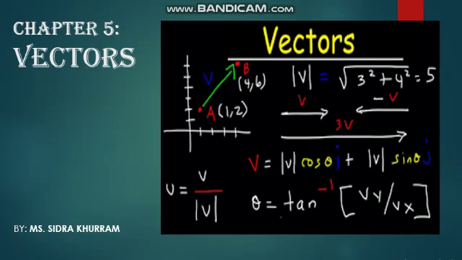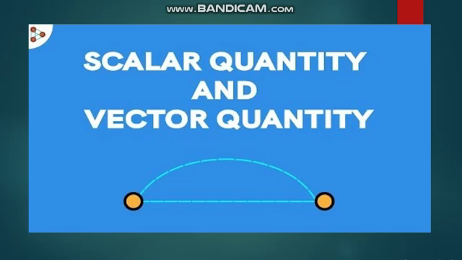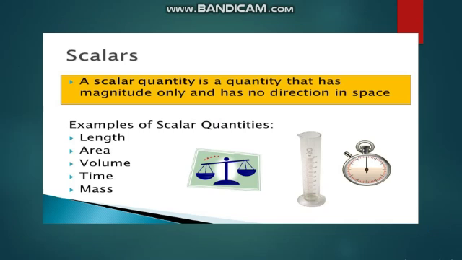Today we start our new chapter named Vector. First, we discuss the main topic of this chapter: what is the main difference between scalar quantity and vector quantity. Students, scalar quantity is a quantity that has magnitude and has no direction in space.